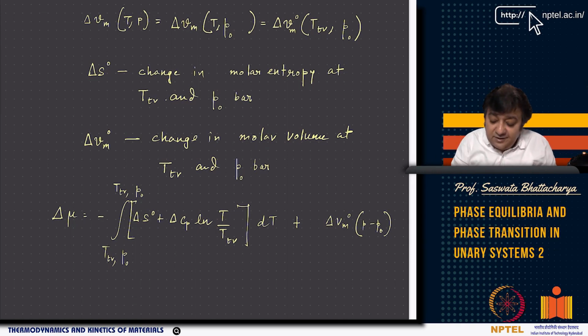Then delta mu I can integrate, and again if you remember, this is very simple because we have taken alpha and beta T to be 0, for simplicity. Now you can integrate this, and basically you get delta S0 here, delta Cp here, and delta Vm0 here, right?